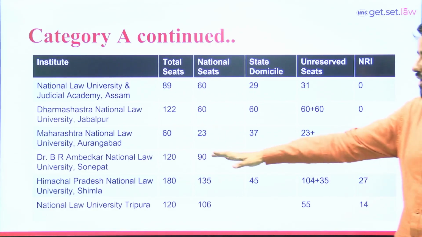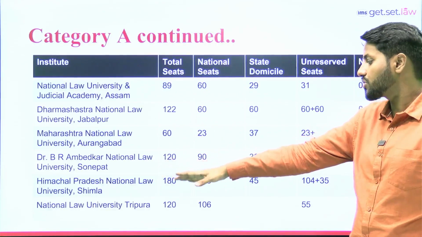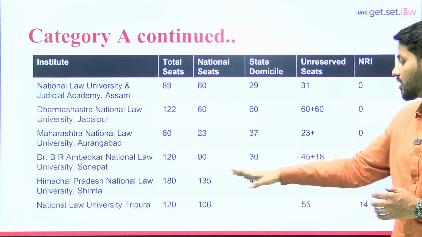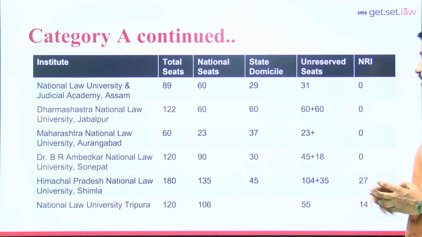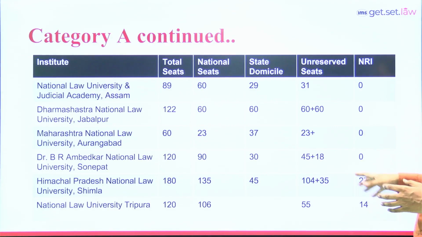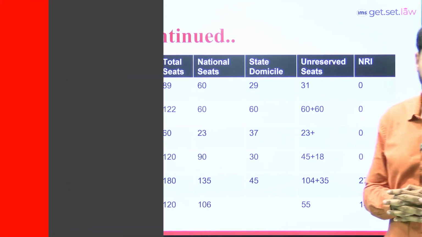And the last National Law University will be National Law University, Tripura. In total 120 seats. Out of 120 seats, 106 seats for national category. If we talk about unreserved category, then in total there will be 55 seats and 14 seats for NRI category students. So aspirants, this was this year's CLAT seat matrix.